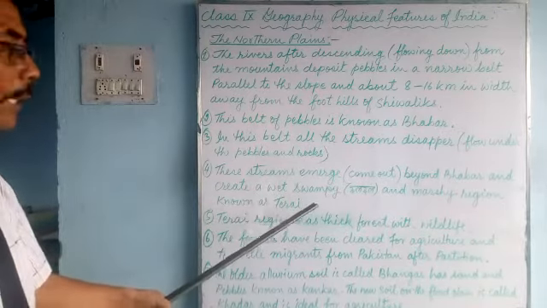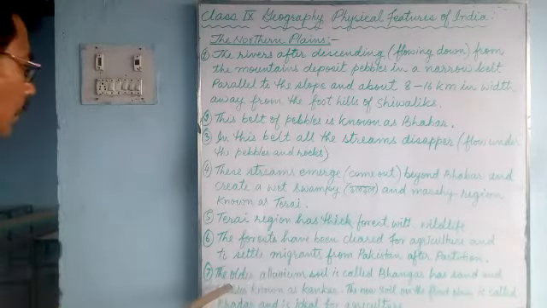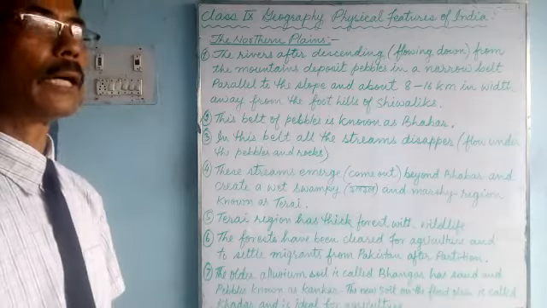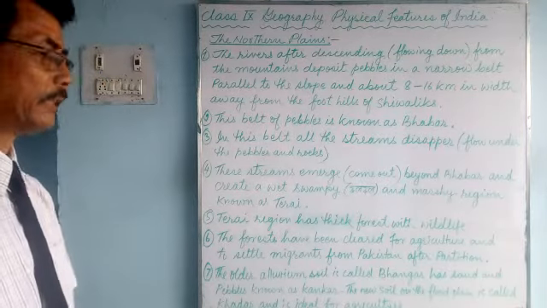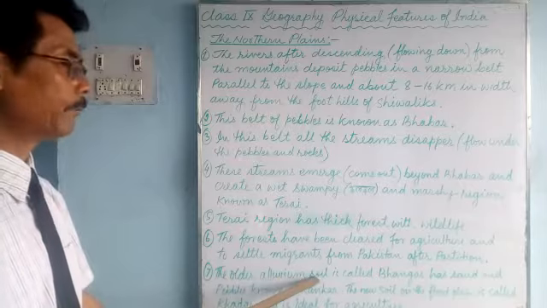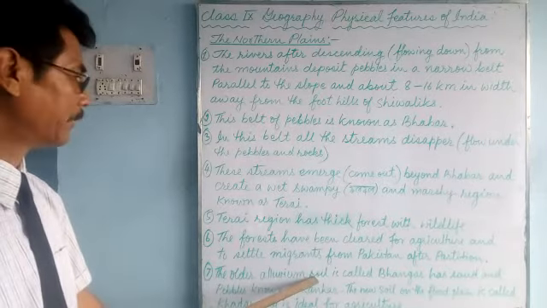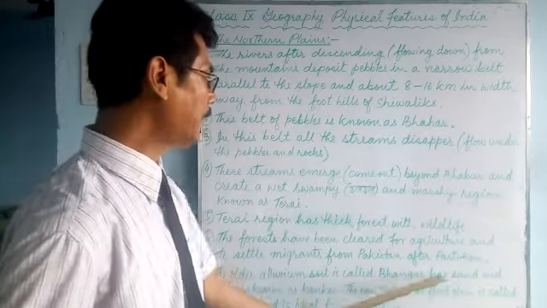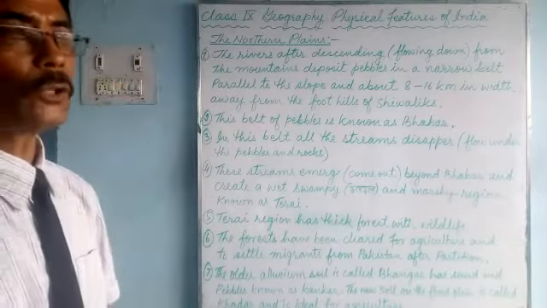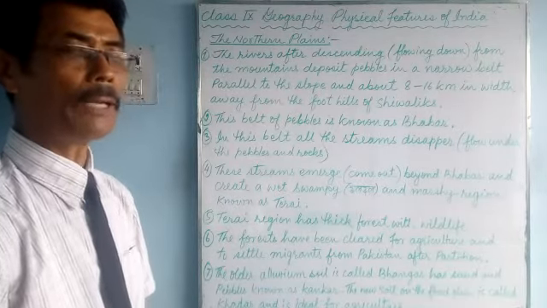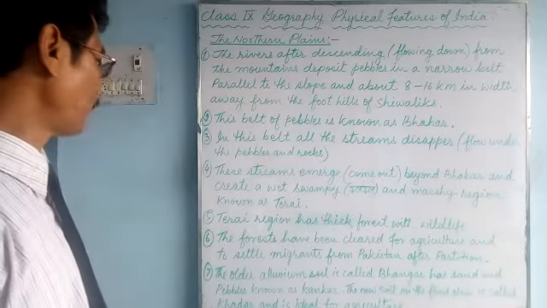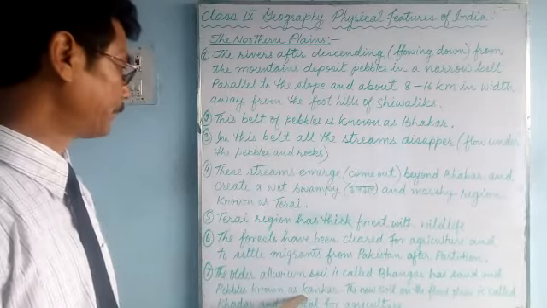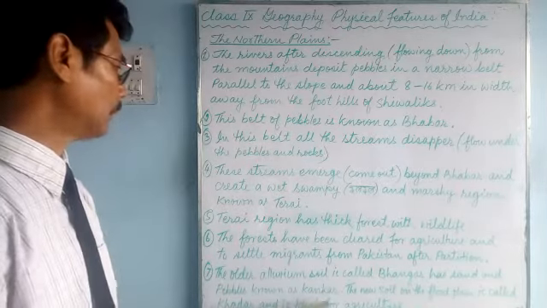We have talked about Bhabar and the Terai region. The older alluvium soil in this northern plain, we have talked about Bhangar and Khaddar also previously. Let's revise a little bit. The older alluvium soil, which is above the flood plains, a little higher, is called Bhangar. It has sand and pebbles, and the pebble and sand content is more in this. This type of Bhangar soil is called Kankar, having a lot of pebbles and sand and so on.